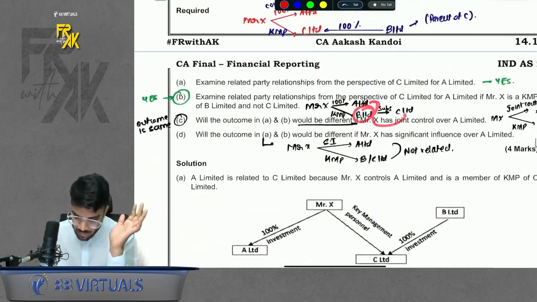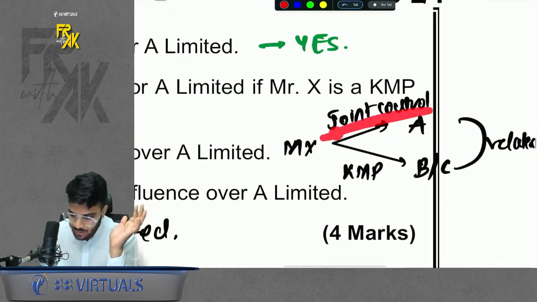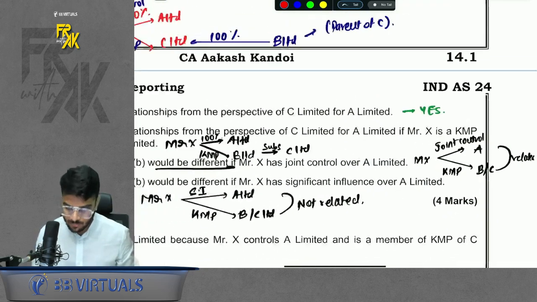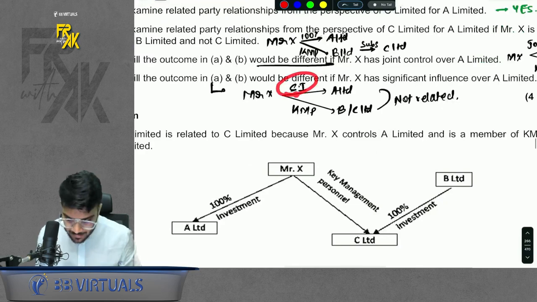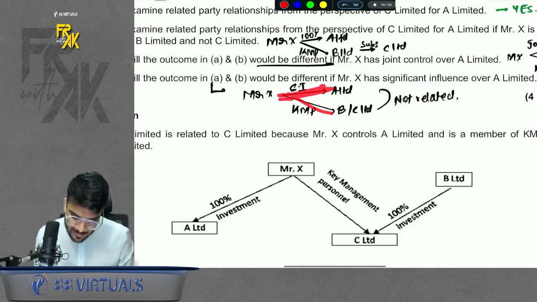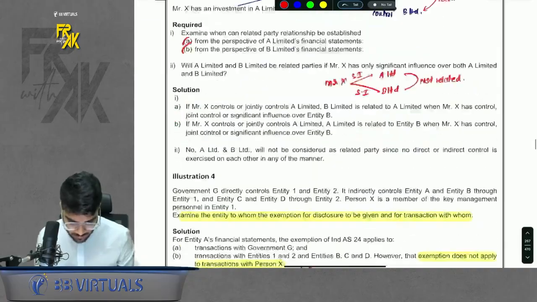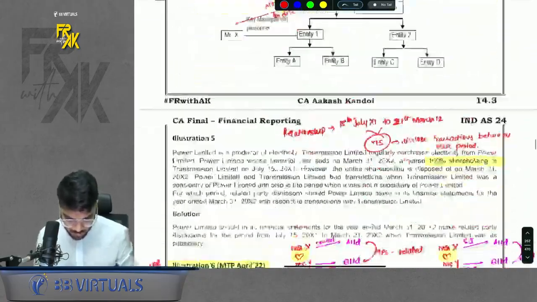It asks, will the answer be different if X has joint control? If in one place there was joint control and in the other KMP, it is fine. At least on one side you should have control or joint control, then related. But if one side is influence and one side is KMP, then not related. Remember, on one side there should be control. We discussed this already, covered in the spoiler. Then example number 3 you can do on your own.